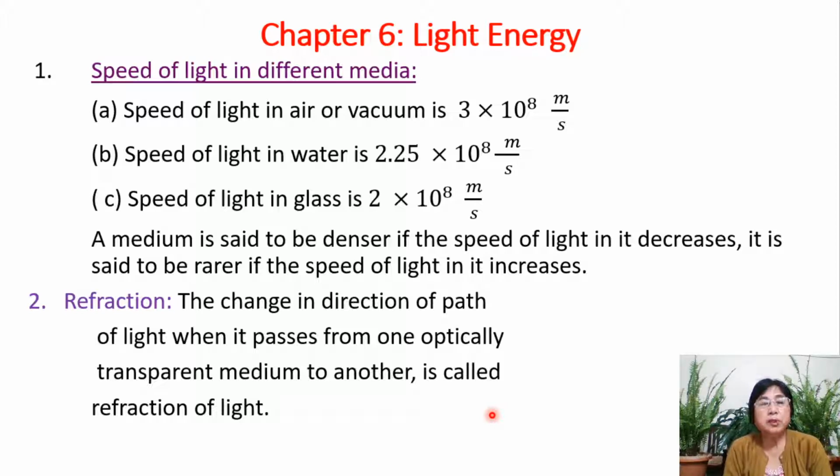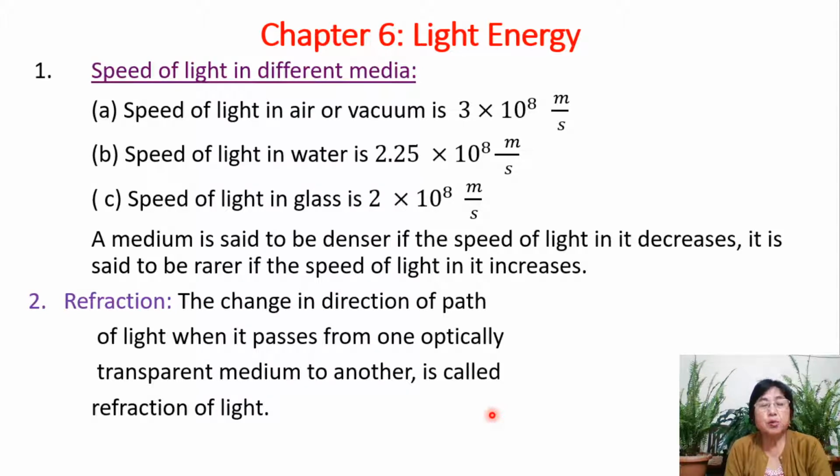Today I'm going to teach you chapter 6 of your textbook that is on light energy. First of all, we will see the speed of light in different media. Speed of light in air or vacuum is 3 into 10 to the power 8 meter per second.